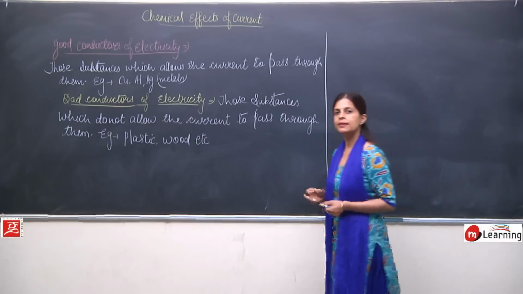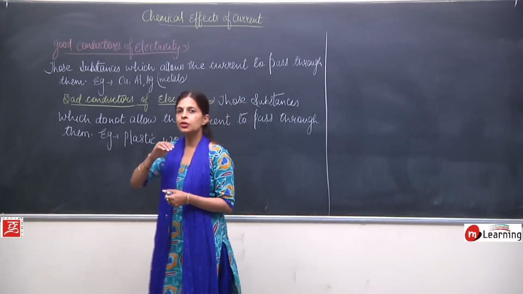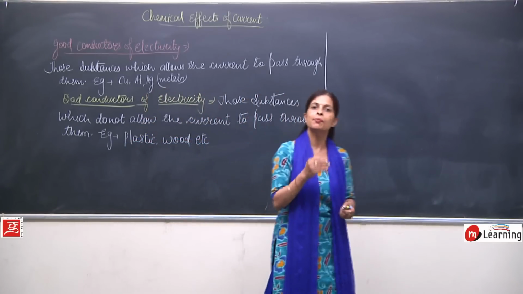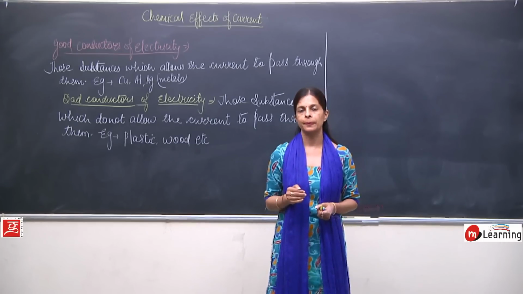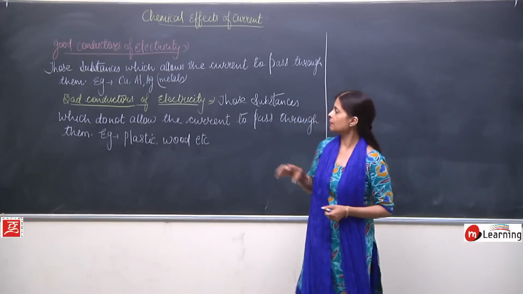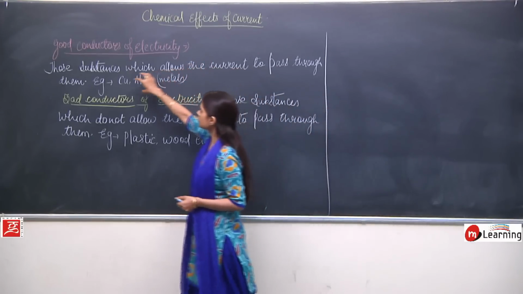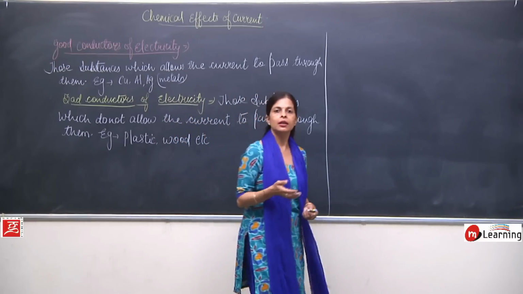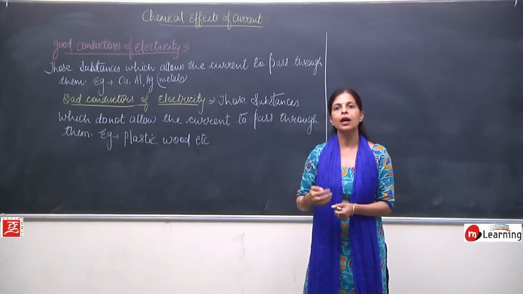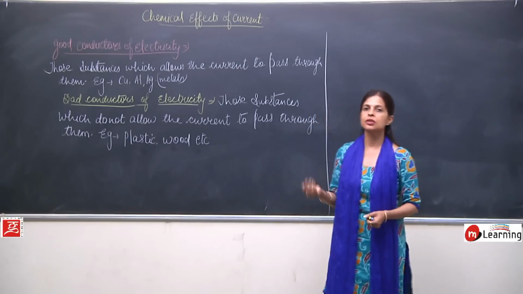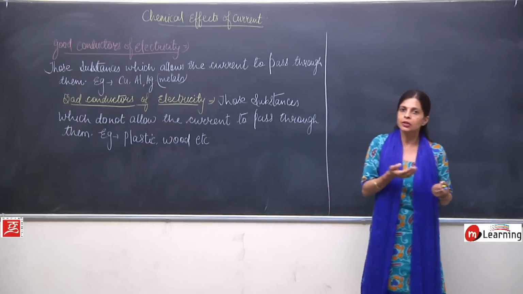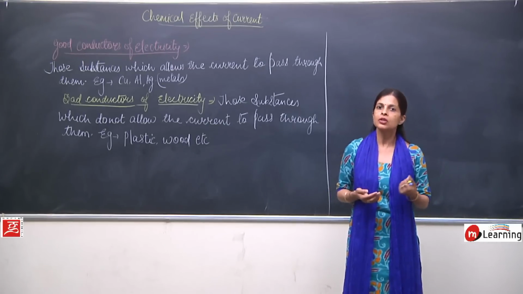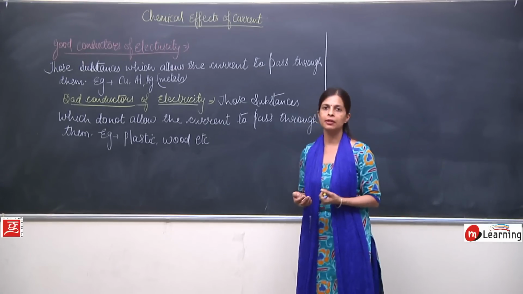Now, we have already discussed many times that the uses of any particular substance depend upon the properties of that substance. The use of copper, the use of aluminium, the use of silver. What are the different uses of all these? What are the uses of plastic? What are the uses of wood? So, uses depend upon the property.